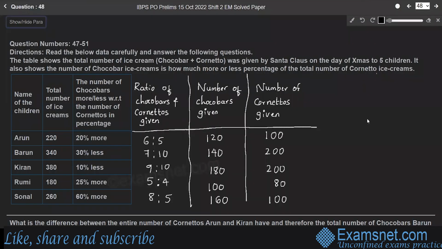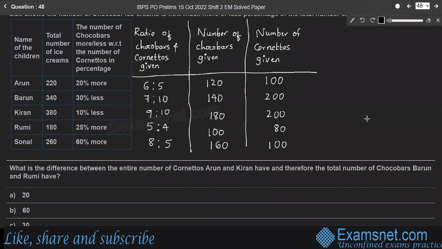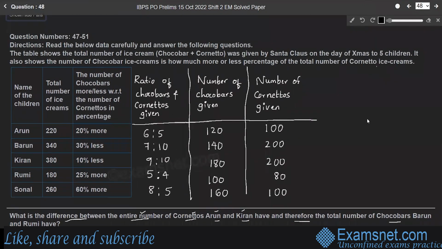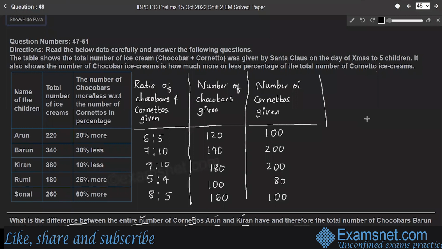Question 48. Here the question is, what is the difference between the entire number of cornettos Arun and Kiran have and the total number of chocobars Varun and Rumi have? So the entire number of cornettos Arun and Kiran had. The number of cornettos they had are 100 and 200.